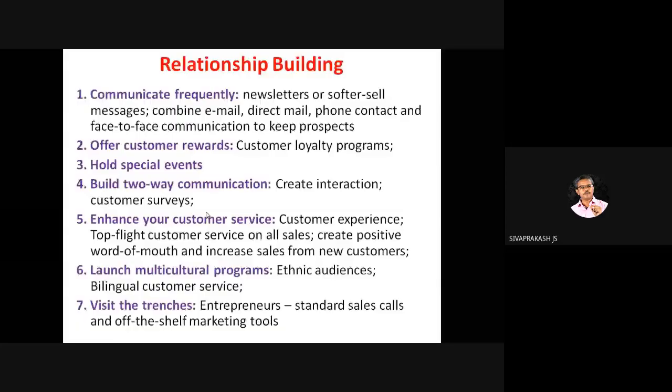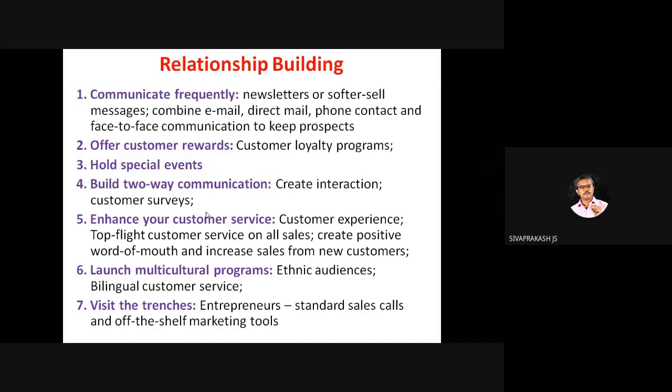Relationship building strategy and customer retention strategy. What is relationship strategy? For the new customer it helps, so not customer, new consumer. The retention strategy is for the existing ones, to retain them. Okay, relationship building strategy, there are 7, but customer retention strategy, there are 20 points, right?